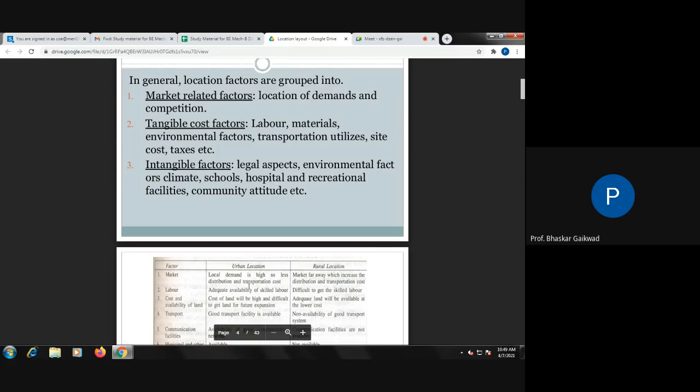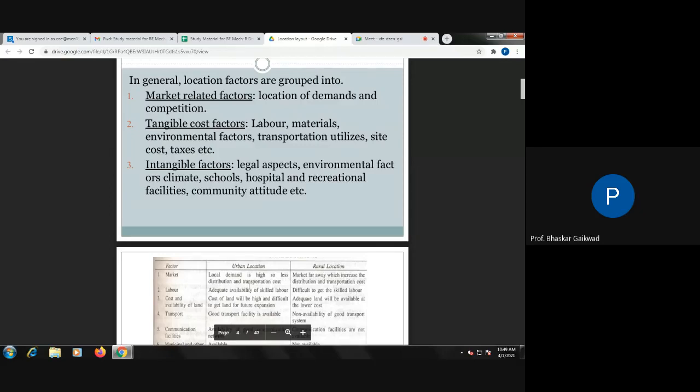Because of this, workers sometimes would not like to work in a rural area, because in an urban area school is there, hospital is there, and you easily get everything. So they prefer to live in the urban area. These intangible factors actually affect the location of the site.